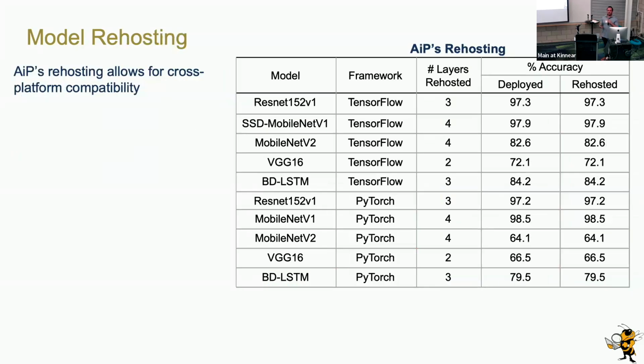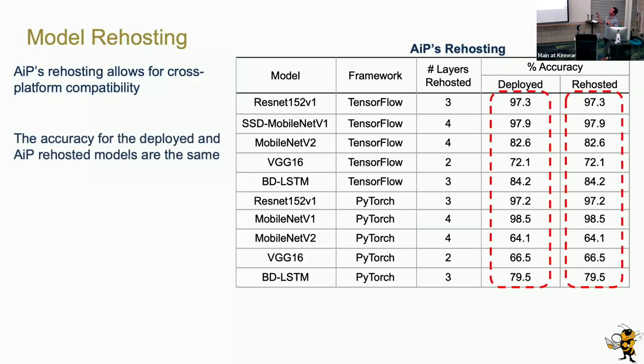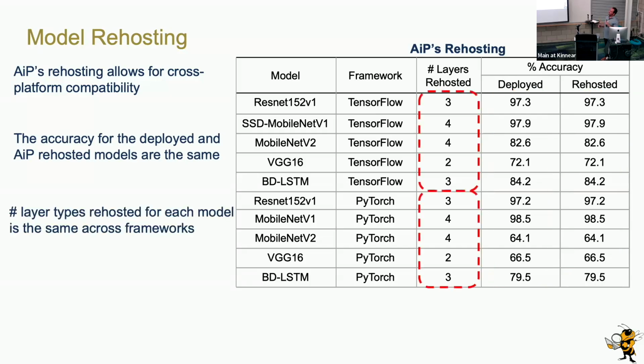So now that we've actually recovered the model, we want to be able to test it. To demonstrate that our testing was successful, we want to show that the deployed accuracy was the same as the rehosted accuracy. If we show that, then we can reasonably say our tested model had the same performance as the deployed one, so we've correctly recovered it. You can also see the number of layer types was the same across each framework, which makes sense because this tool is framework agnostic.